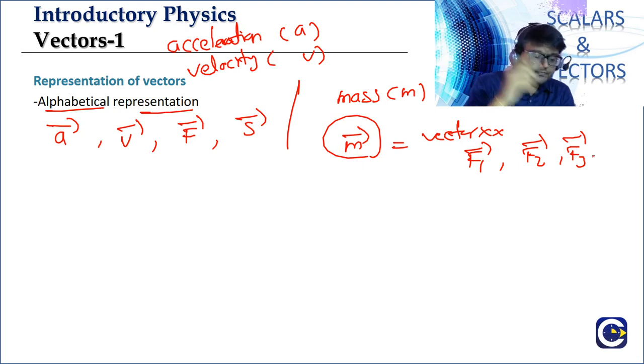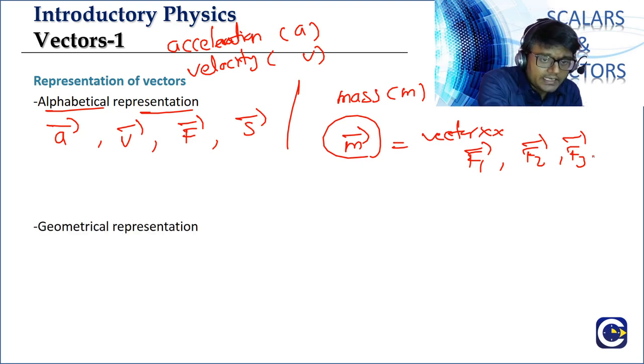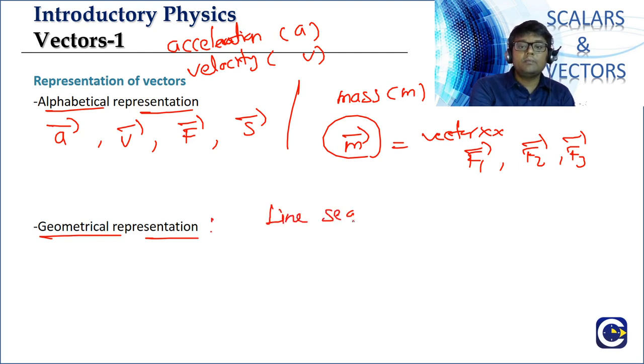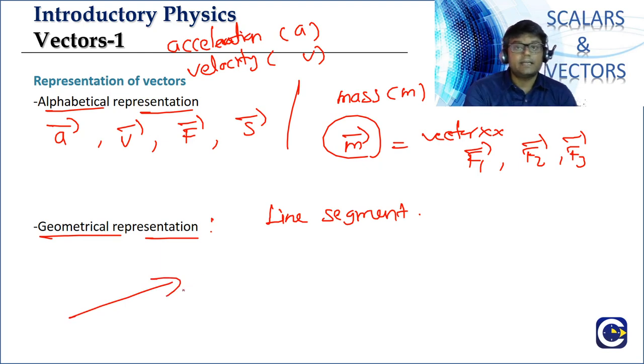Clear, guys? Now the next representation, which is an important one, is what we call the geometrical representation. Okay, so what is the geometrical representation? Geometrical representation is basically that a vector can be represented by a line segment. What is the concept of geometrical representation? A vector can be represented by a line segment. So say, for example, there is a vector which we are representing by a line segment like this.